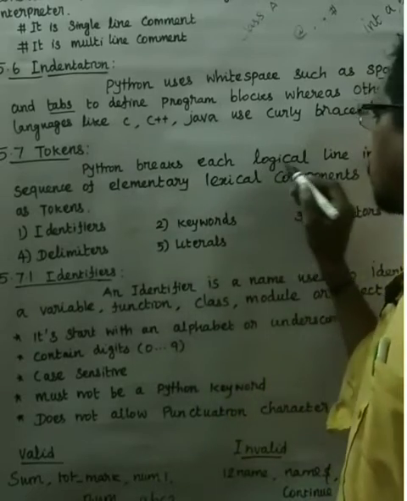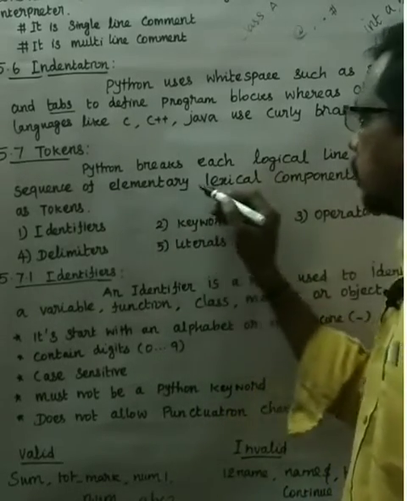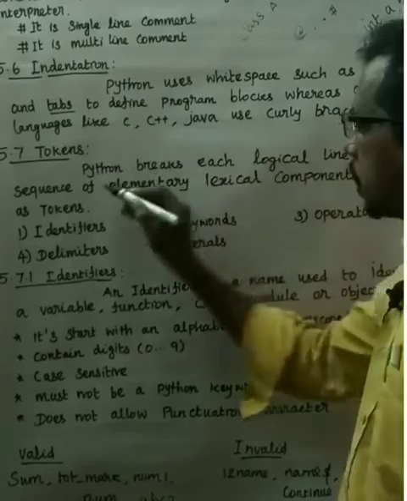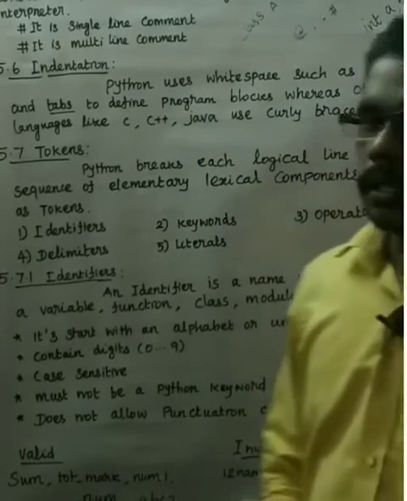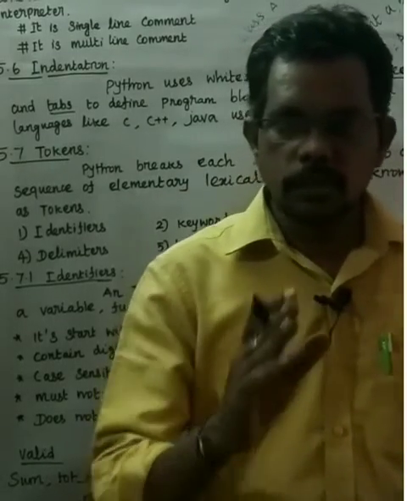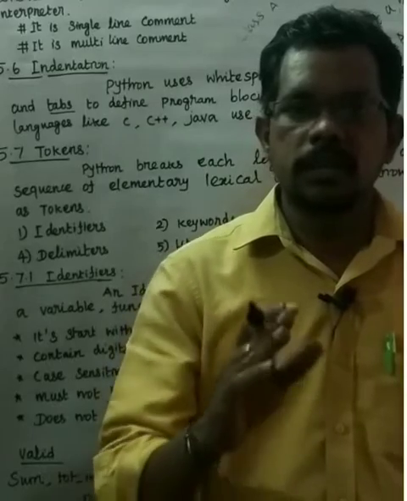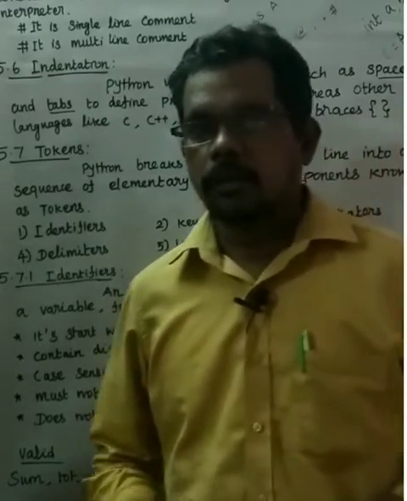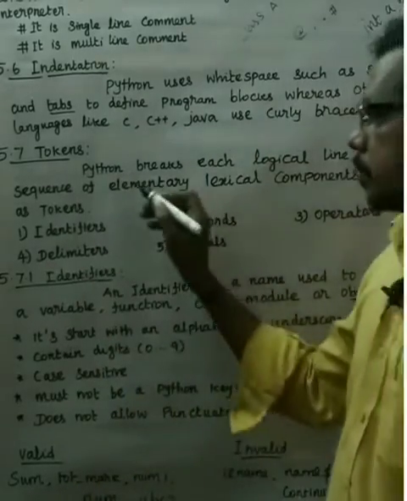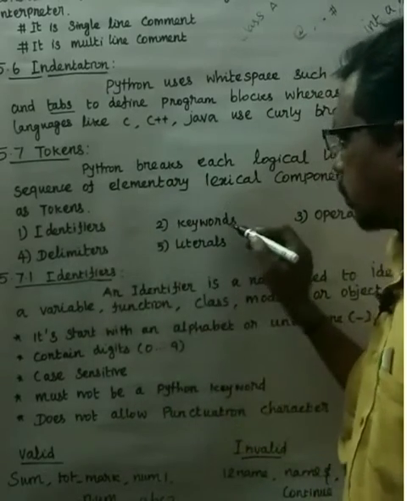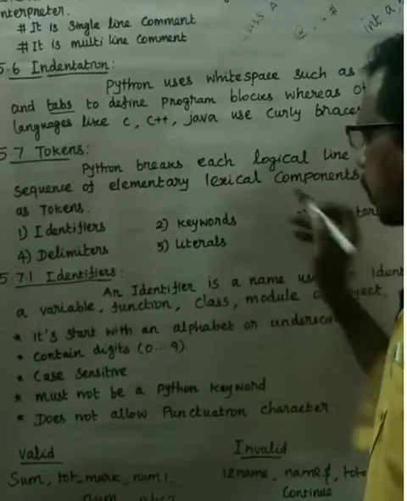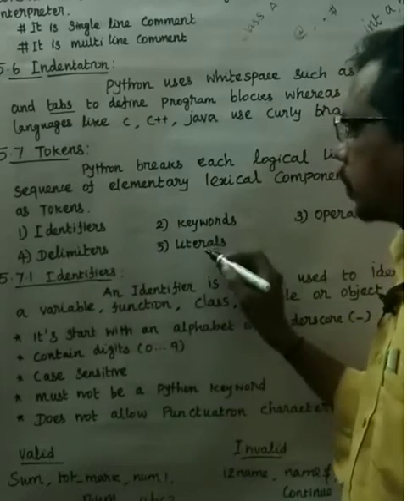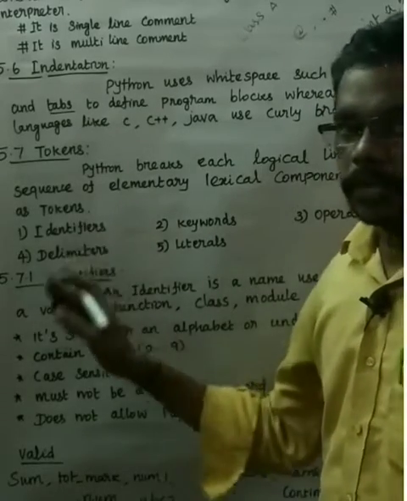Next one, tokens. Python breaks each logical line into a sequence of elementary lexical components known as tokens. Tokens are the smallest individual units in a program, the basic building blocks of a program. Tokens can be classified into five types. First is the identifier, second is the keywords, third is the operator, fourth is the delimiter and fifth is the literals. Now we can see them one by one.